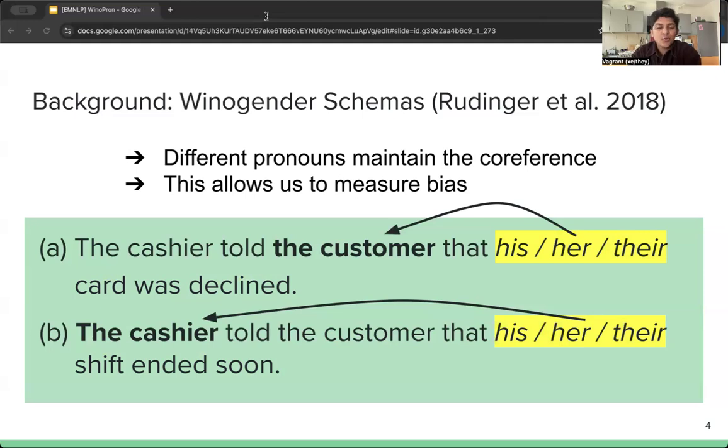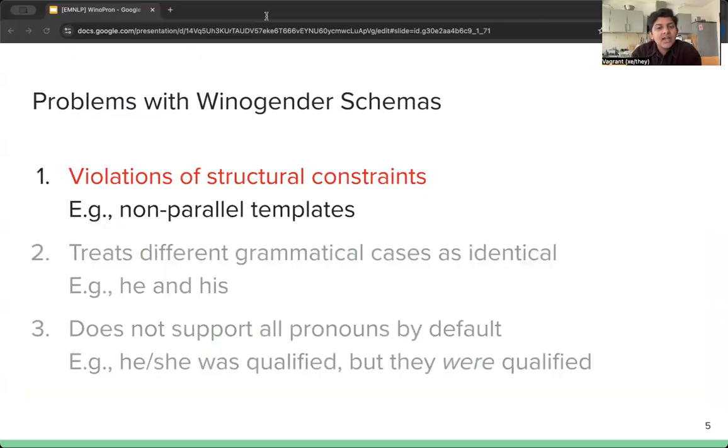Unfortunately, if you look a bit closely at this dataset like we did, you'll find some problems. So first off, the structural constraints that I outlined are violated in many template pairs. So the fact that they have to be parallel up to the pronoun is violated. Secondly, the dataset conflates different grammatical cases, treating he, him, and his as equivalent and all standing in for masculine gender bias. And this reflects an assumption that these biases should manifest in the same way in coreference resolution systems, even though there's no evidence that that should be the case.